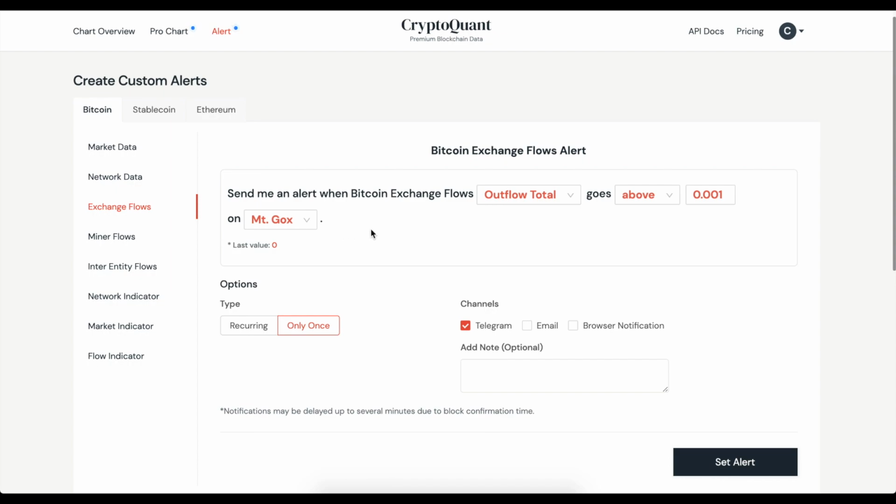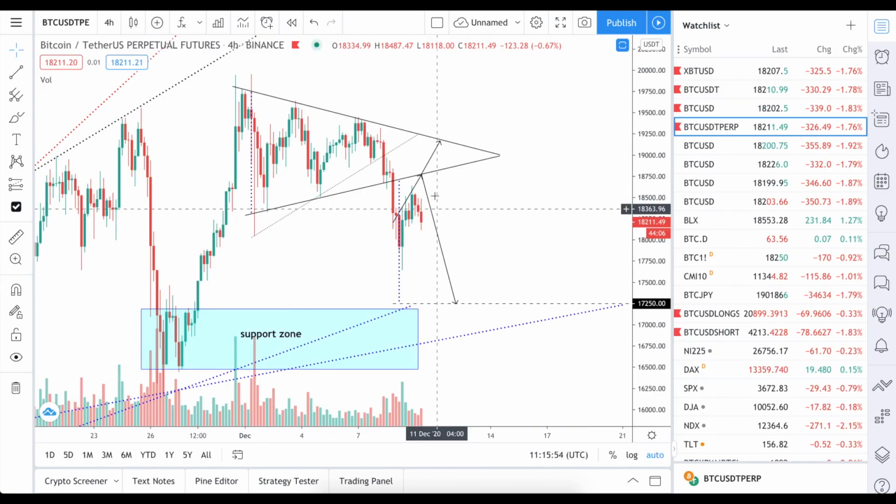So whenever the funds go out from the Mt.Gox exchange, you will have the notification on your Telegram. And then if you're actively trading or you're afraid that this might affect the price of Bitcoin, then you could actually do something with your positions and at least be ready with things which depend on the kind of FUD news regarding the Mt.Gox distribution.